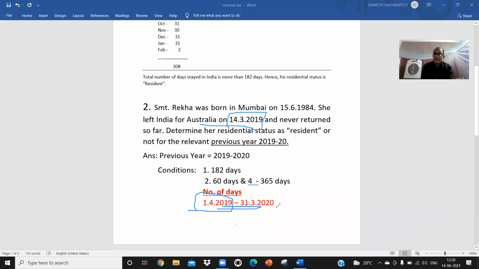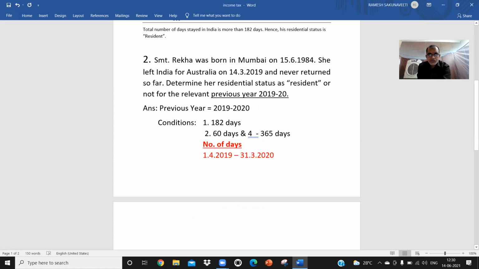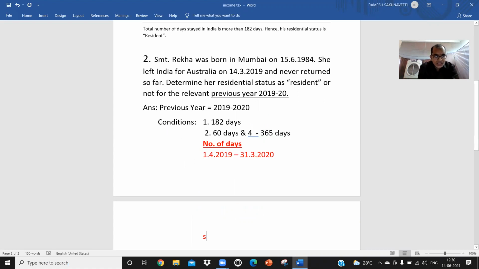She went in the month of March only, whereas we are checking from 1st April. I hope you understood. She stayed in India during 2019-20 for 0 days.